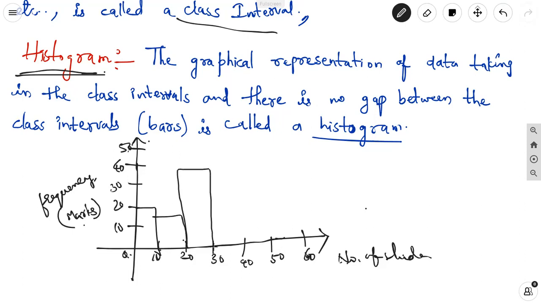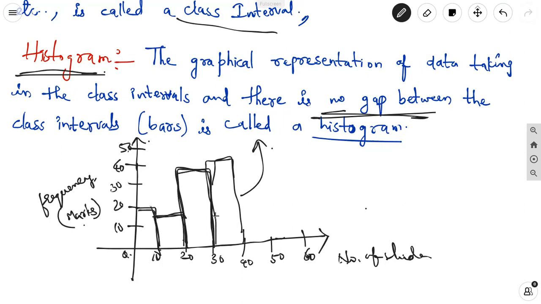In this, one bar is connected to another. The connecting of the bars is called the histogram. It is the graphical representation of data taken in class intervals, and there is no gap between the class intervals. That is nothing but bars with no gap. One is connected to the other. Such a bar graph is called the histogram.